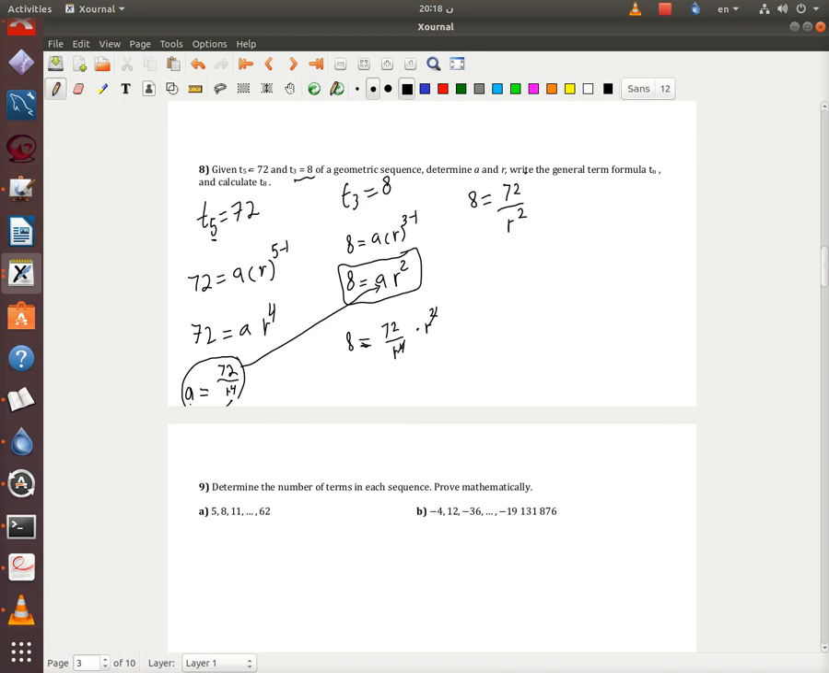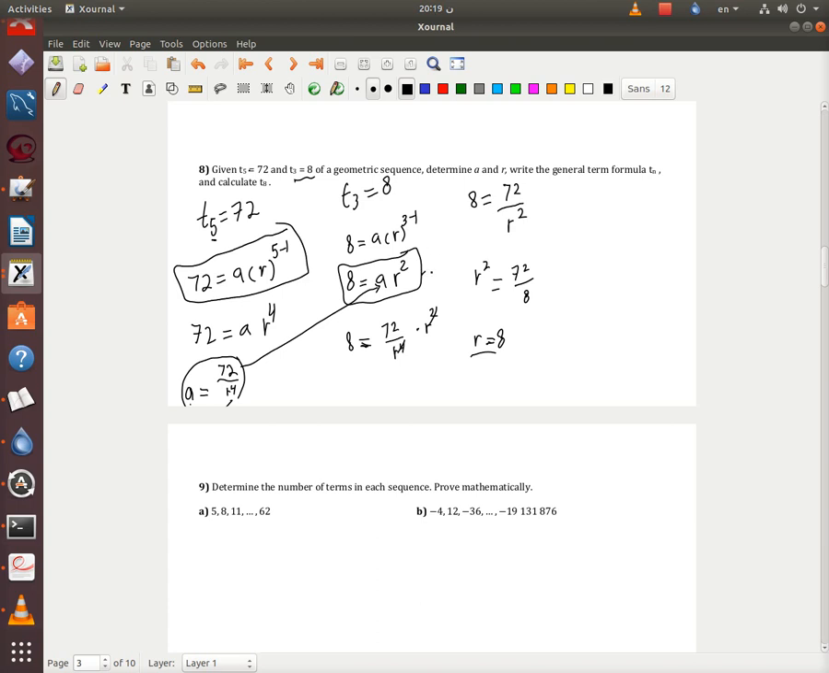Okay, now what is r? So r squared is 72 over 8. Now doing the calculations with the calculator, I'm gonna have r is 3. Now we can get a. Since we have r, we can plug it into any formula really, either this one or this one.